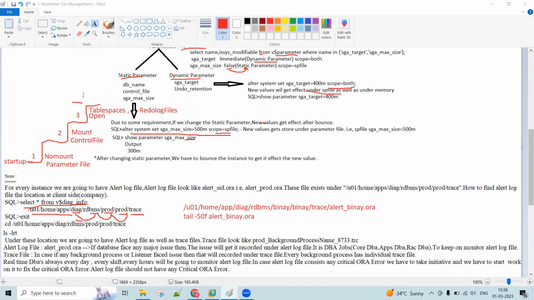Now suppose by mistake you have lost your parameter file. Nothing will happen, because it has already read it, gone through it and moved on.